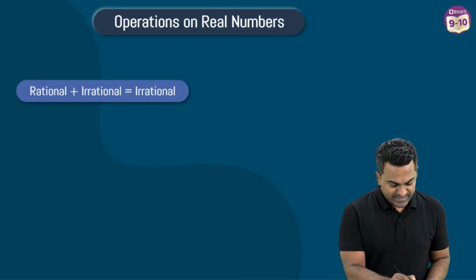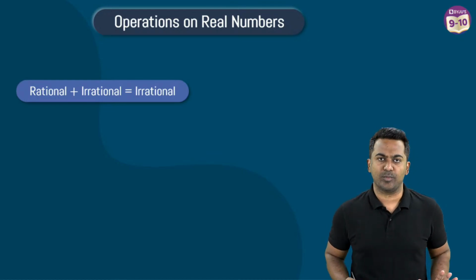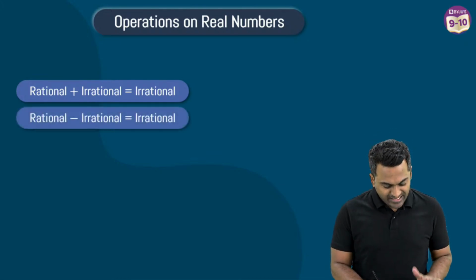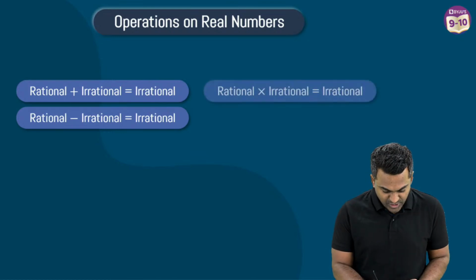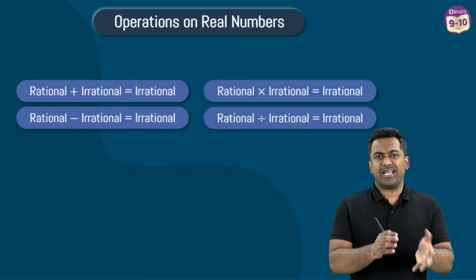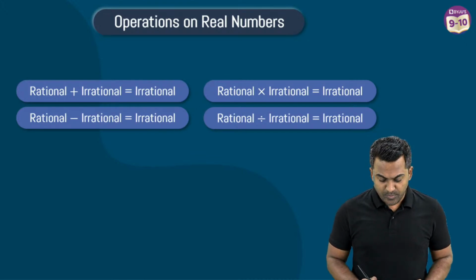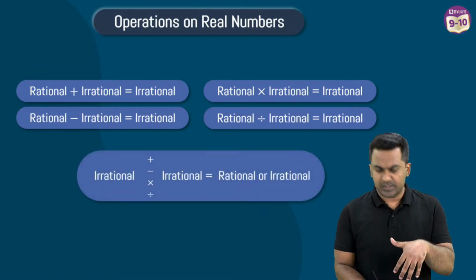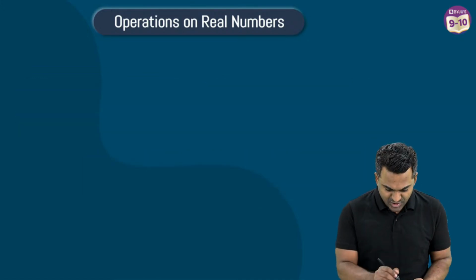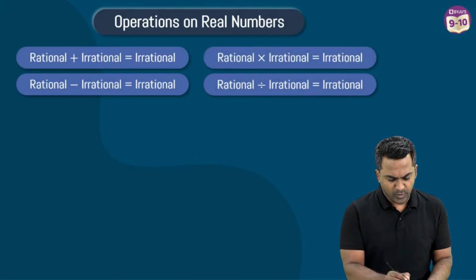Operations on real numbers. First thing, rational, when you add it to irrational, the result is always going to be irrational. And then from rational, when you subtract irrational, it is again irrational. So when you are trying to combine any rational number with an irrational number, the result is going to be an irrational number all the time. I will take you through some examples for these.